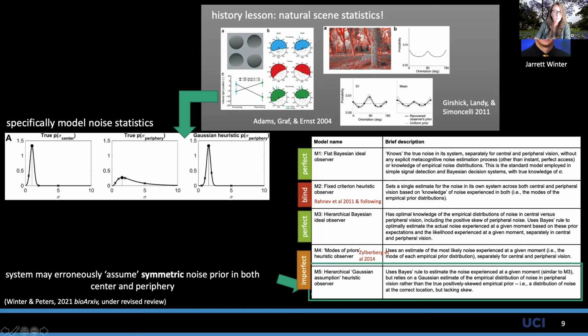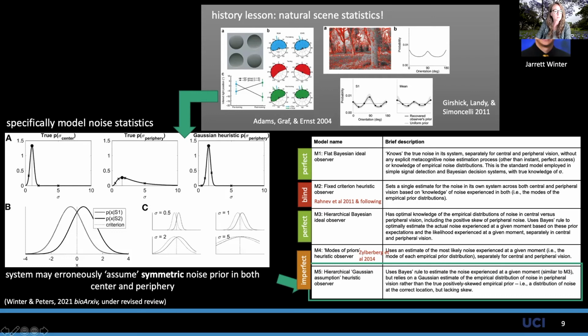And I'd like you to keep an eye on model 5 here. That's the one that makes this one mistake about noise statistics in the visual periphery, but it does everything else in a Bayes optimal manner. It uses prior expectations about noise that just happen to be wrong, and combines them with online noise estimates to get a posterior estimate of current noise. And so we draw a bunch of samples from these different noise distributions, and we simulate the behavior of each of these model observers in making decisions and confidence judgments under a bunch of these different noises.